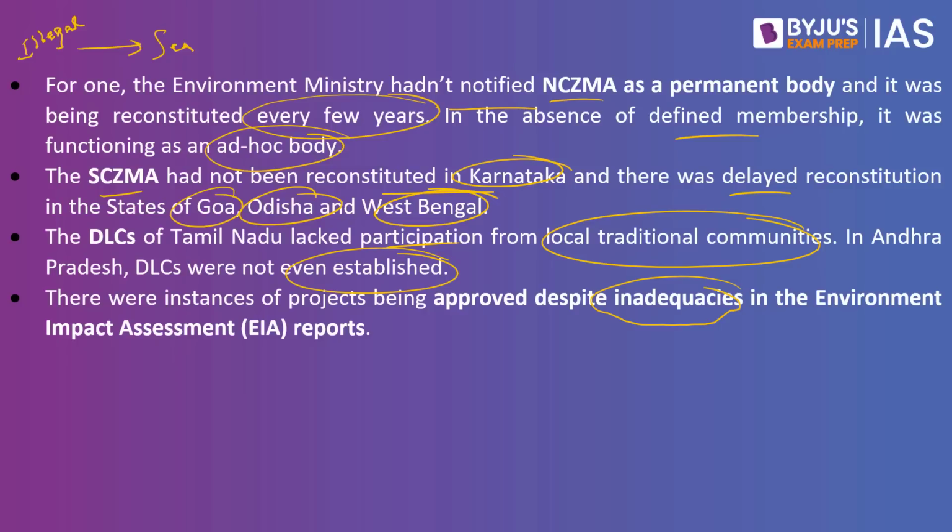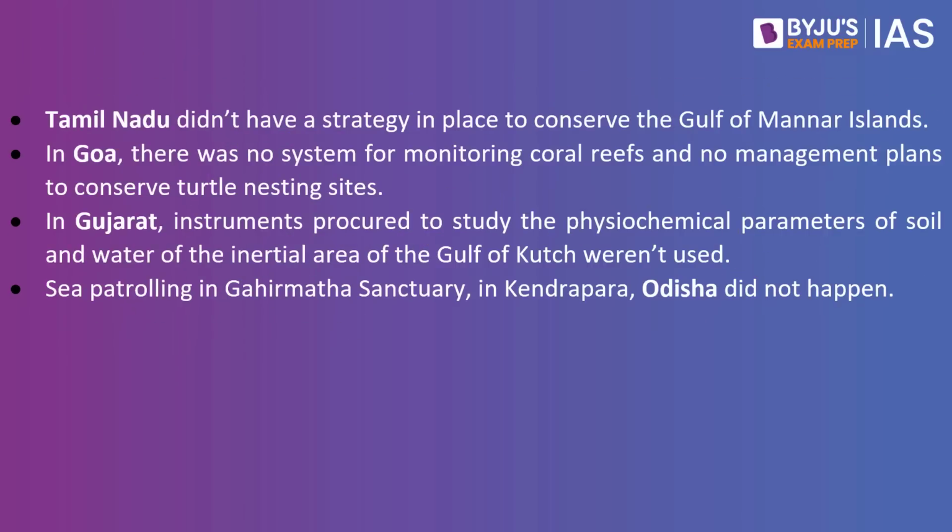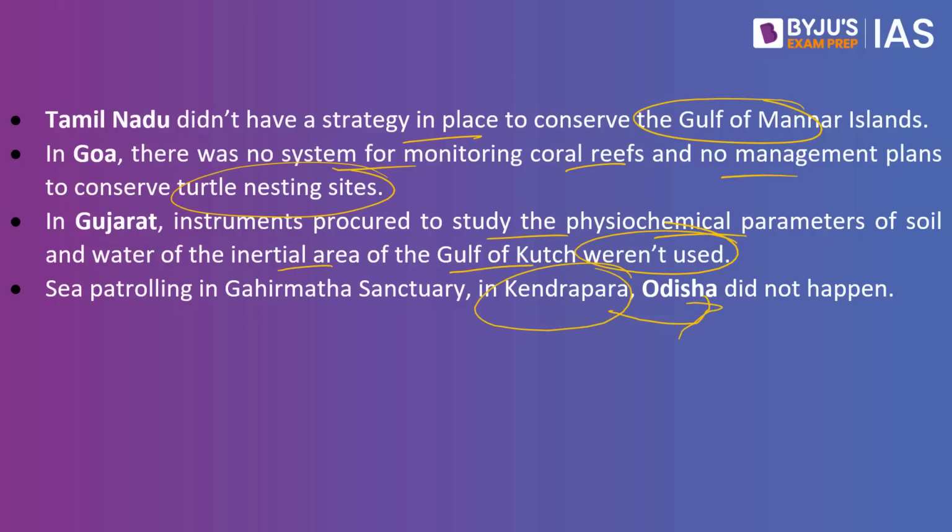Added to it, the article further goes on to say that different states also have issues. Tamil Nadu didn't have a strategy in place to conserve the Gulf of Mannar islands. In Goa, there was no system for monitoring coral reefs and no management plans to conserve turtle nesting sites. In Gujarat, instruments procured to study the physicochemical parameters of soil and water of the intertidal area of the Gulf of Kutch weren't used. Sea patrolling in Gahirmatha Sanctuary in Kendrapara, Odisha did not even happen. And at the same time, there was no website to disseminate information related to the national authority, said the CAG when it reported all these issues to the Parliament.